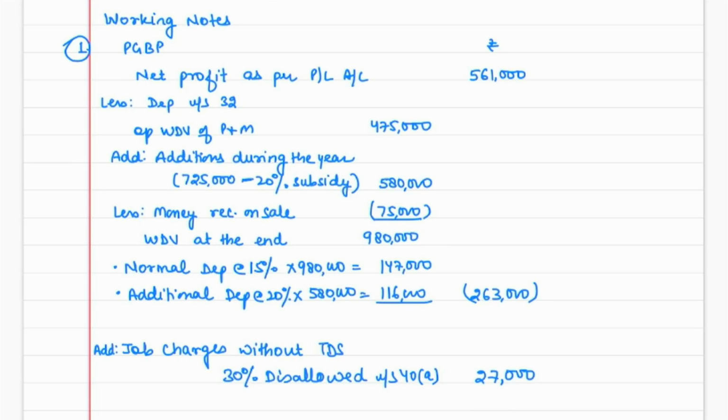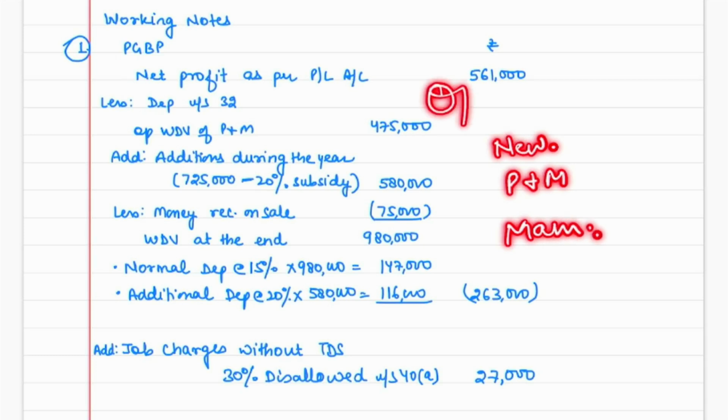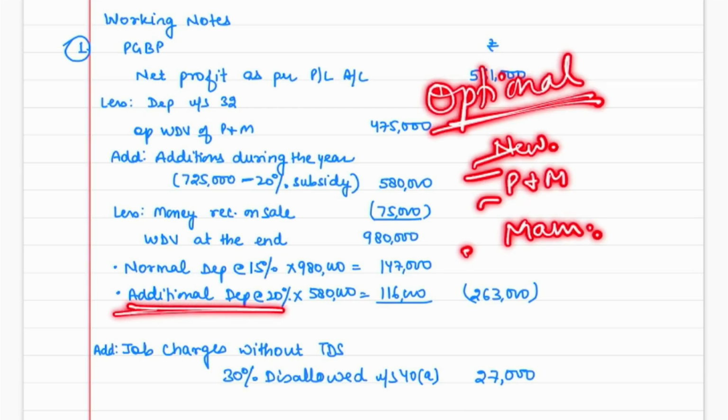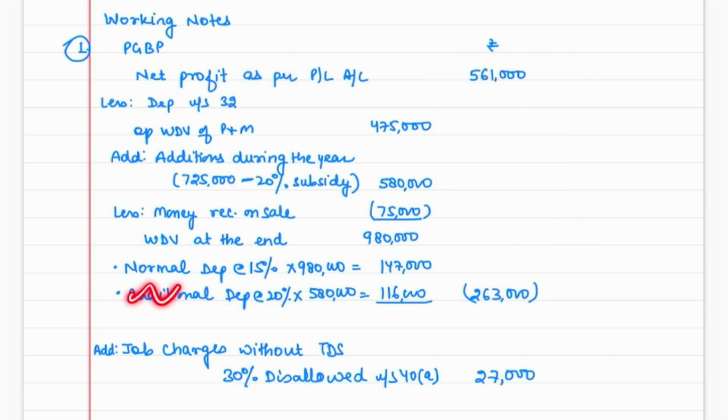Also, the assessee has purchased plant and machinery, which is again new machinery, and this assessee is in a manufacturing business. Most important, this assessee is following the optional tax regime. In the optional tax regime, if all these conditions are satisfied, we can give the additional depreciation. If the assessee had been following the default tax regime, there would be no additional depreciation.